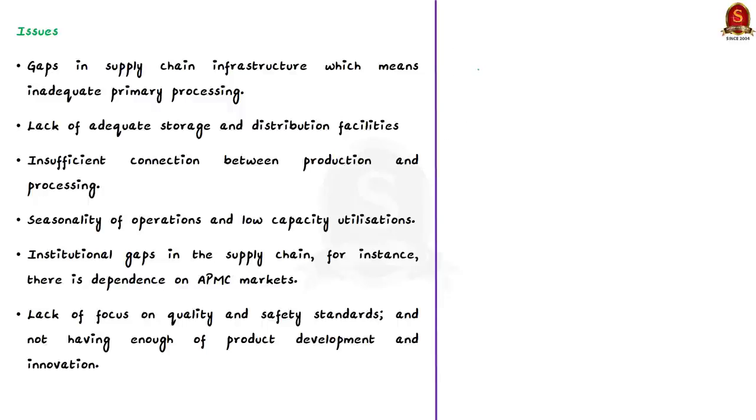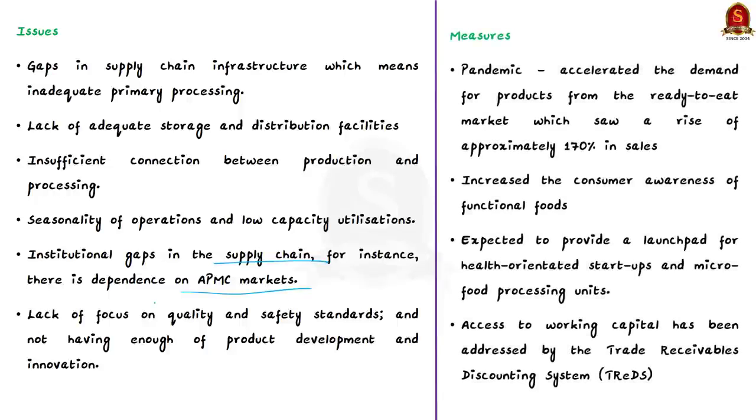There are also institutional gaps in the supply chain. For example, there is dependence on the APMC markets, that is the markets run by agricultural produce market committees. Then there is also lack of focus on quality and safety standards. Then obviously we also lack in product development and innovation. So these are the issues that are plaguing the food processing industry.